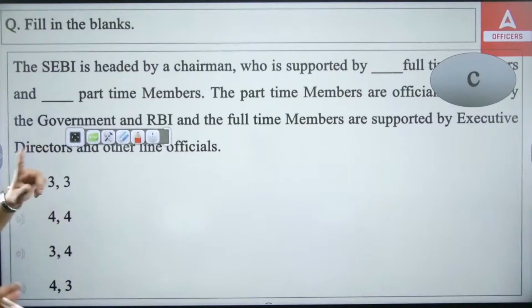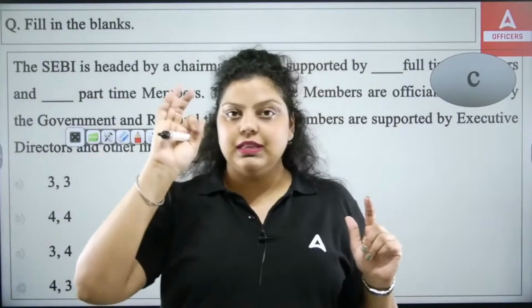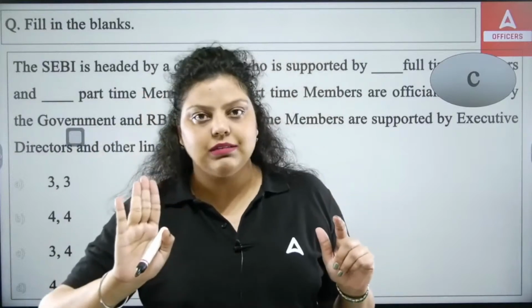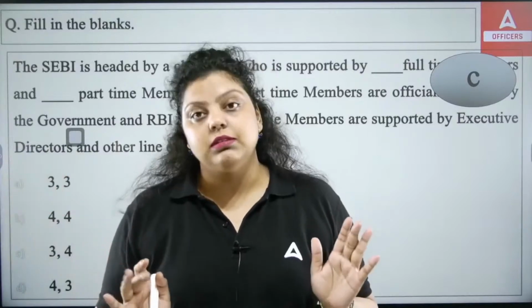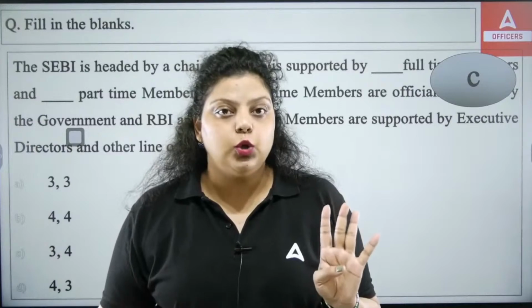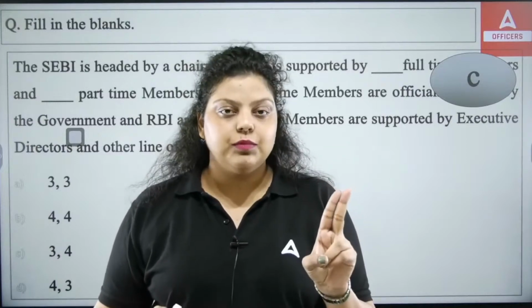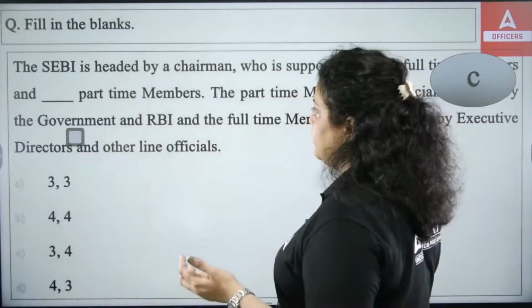And if we talk about the RBI Central Board of Directors, in SEBI's board, 1 chairman will be there, 3 full-time members and 4 part-time members. In the RBI Central Board of Directors, there are 21 members. 1 will be the governor, 4 will be deputy governors, 4 members will come from the local boards, 2 members will come from the finance ministry, and the remaining 10 members will be nominated by the Government of India.